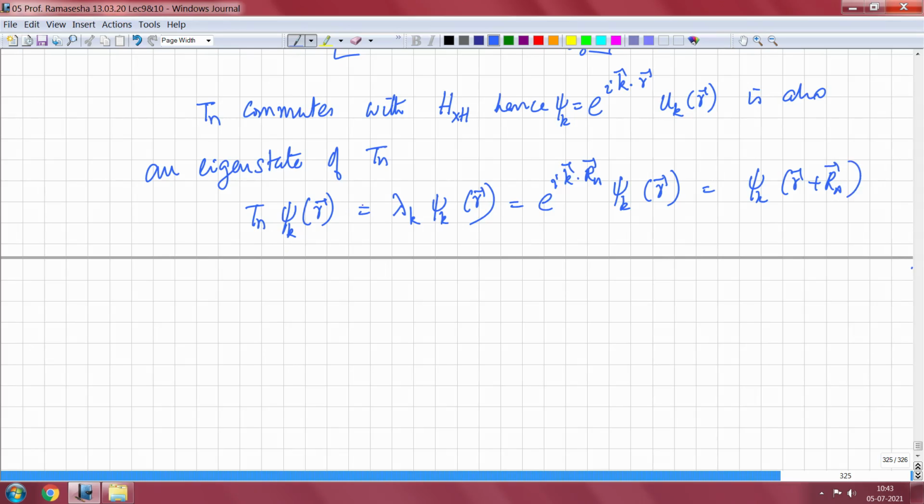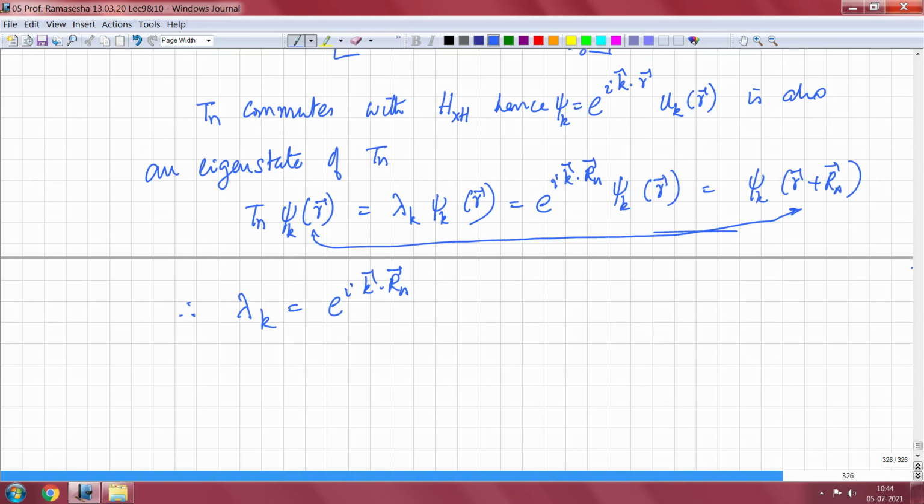So Bloch's theorem says that any translation operator Tn acting on psi k of r should give me this state, and Bloch's theorem says that this state must be equal to psi k of r plus Rn, which is equal to e to the power i k dot Rn times psi k of r. Therefore lambda k is equal to e to the i k dot Rn.